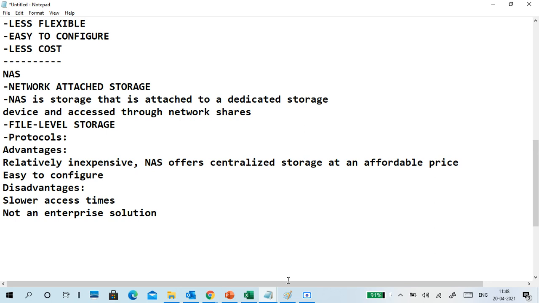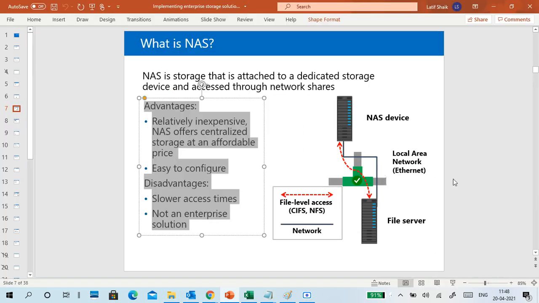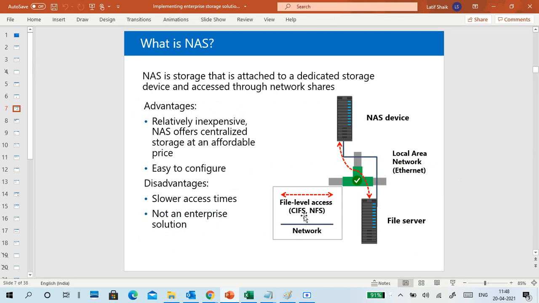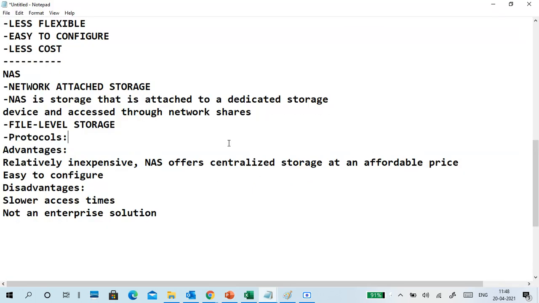What are the protocols used in NAS? CIFS, NFS, file access protocols. CIFS is also called Samba, with Samba and Winbind kind of stuff. Also HTTP and FTP we can consider as storage access. But for directly accessing, these are the protocols. At least tell two protocols.